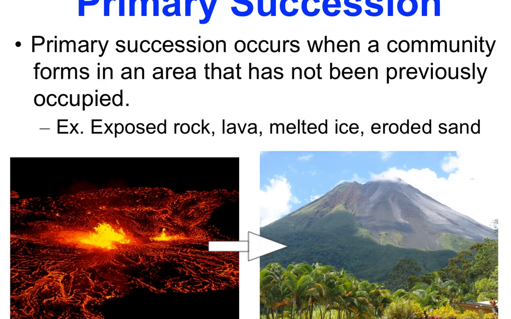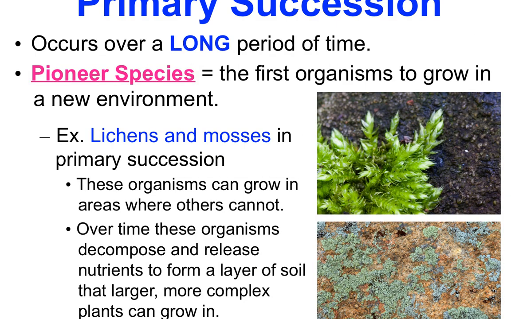Primary succession first. This occurs when a community forms in an area that has not been previously there. Really, this has to do with exposed rock, like a volcanic eruption that produces new rock from lava, or if a lot of ice has melted, or if things have eroded all the way to sand, where there's no dirt layer or seed bank present for regrowth to occur.